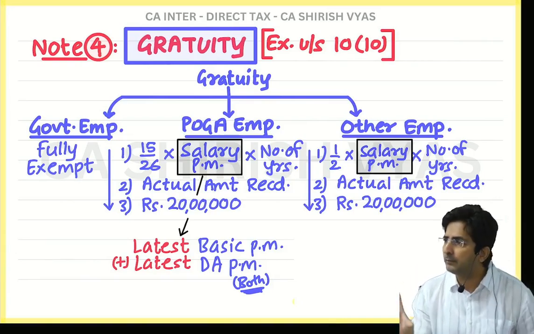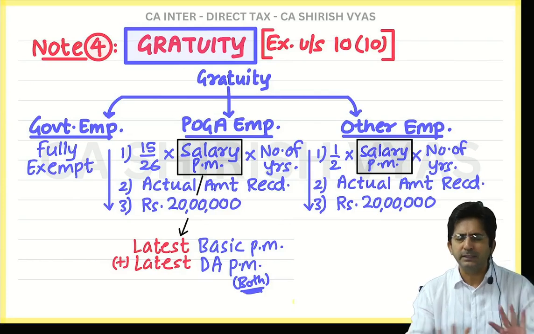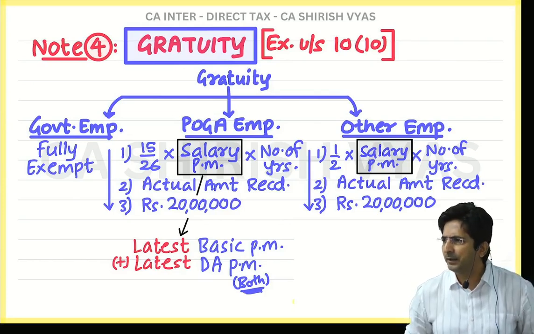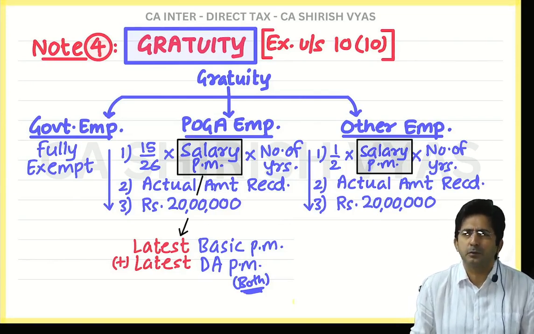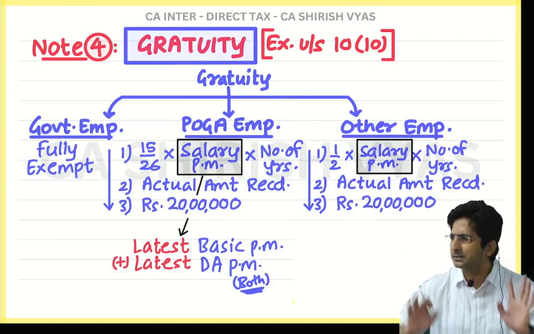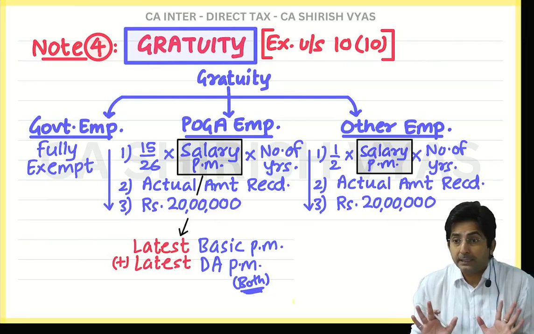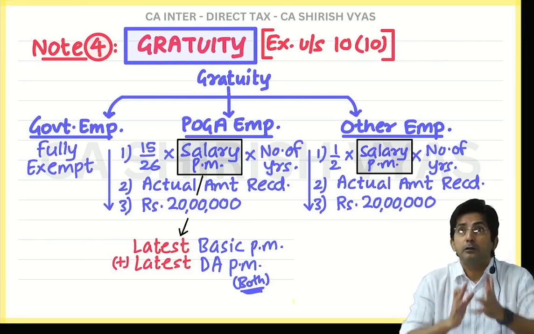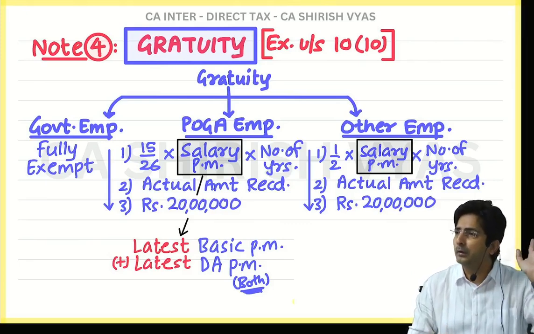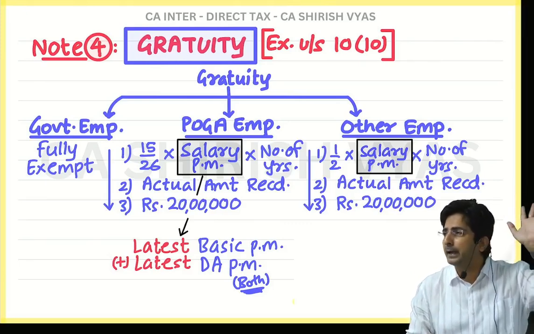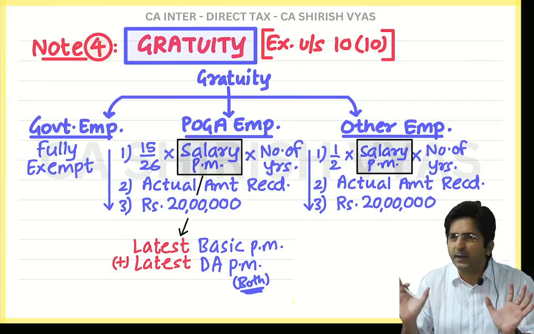And the logic of 10 months is what, you know? We want to see the average of his recent salaries. And see, the recent period can be 9 months also, 8 months also, but the law has fixed it as 10 months. It means the idea is we will not see the average of your last 20 years of service, because some data is very old, and such old and outdated data should not be considered. What is the fresh data?